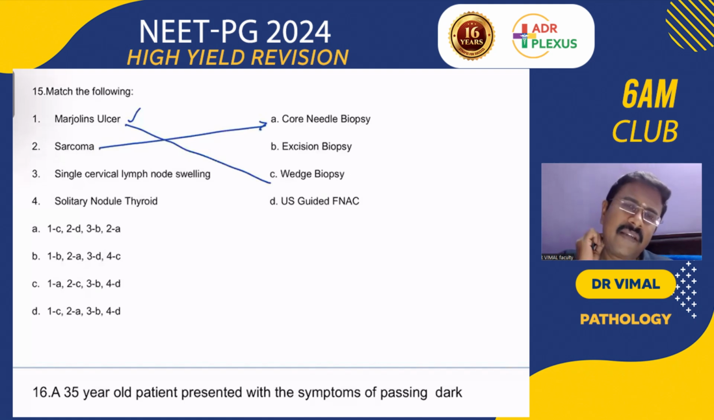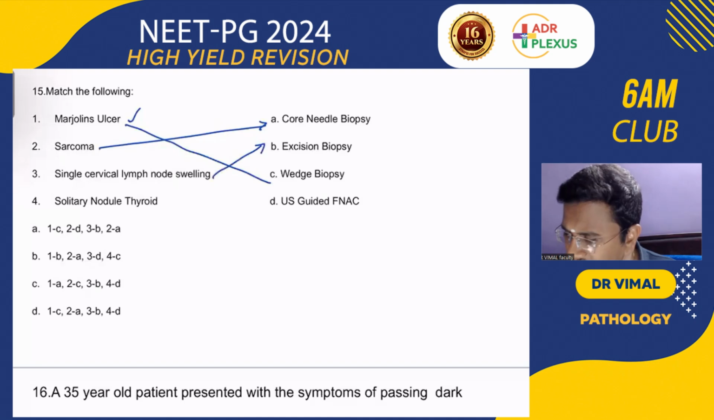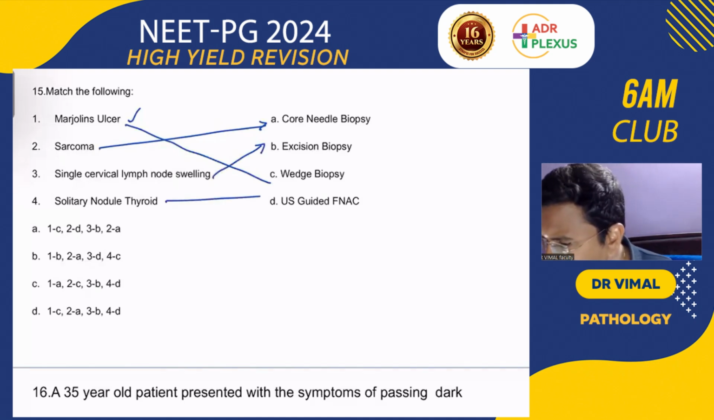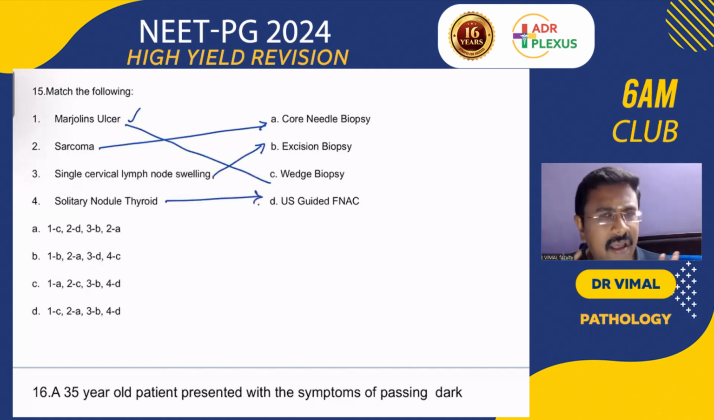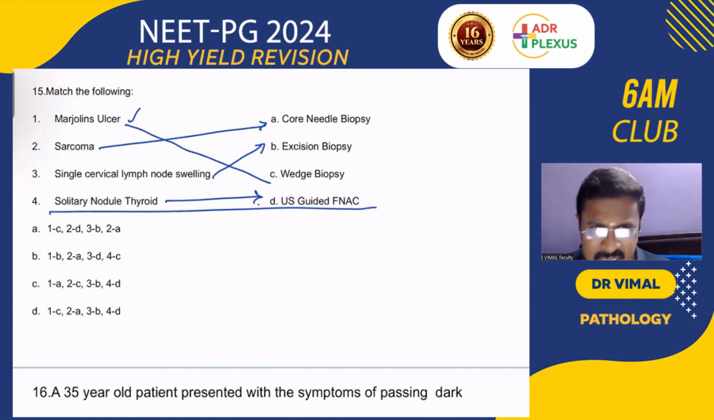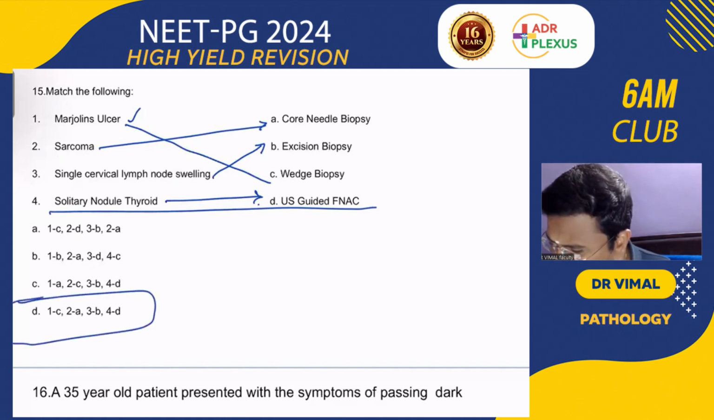The patient is presenting with a single tiny lymph node swelling. Usually FNAC will be difficult in a single lymph node swelling, so you will be doing an excision biopsy. And solitary nodule of the thyroid, usually it is better to go for ultrasound guided FNAC, because blind FNAC sometimes will yield only the colloid. So usually they will be doing ultrasound guided FNAC. So the answer here is B. Very good.